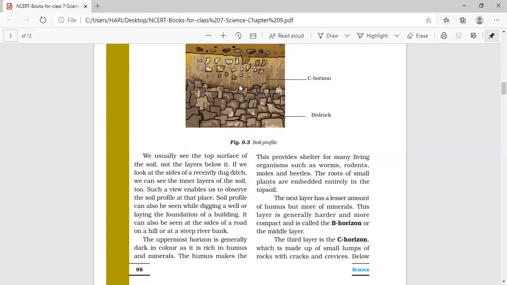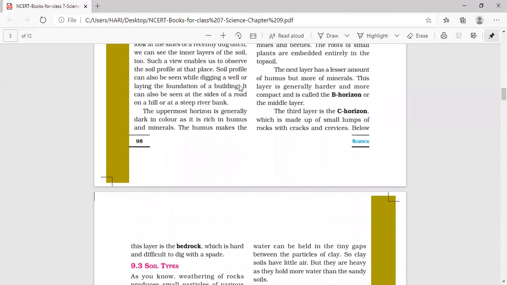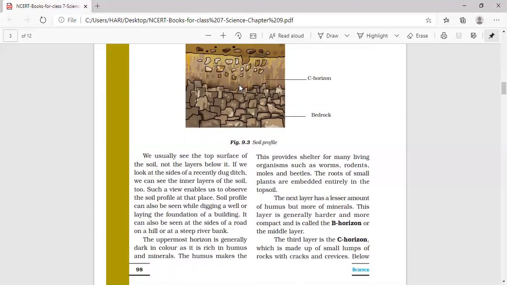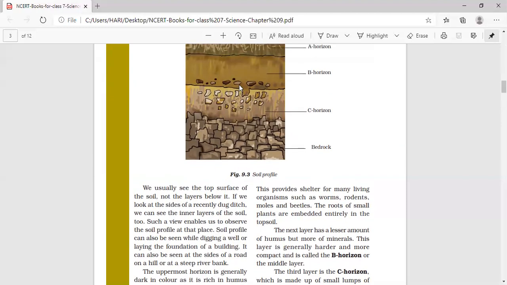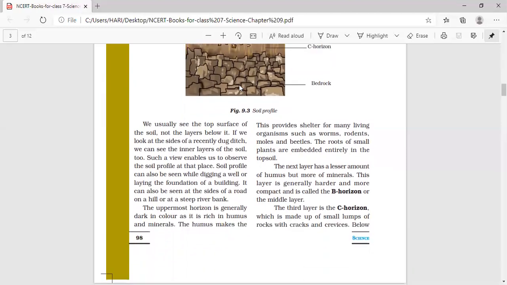So first A horizon, below A horizon, there is B horizon and below the B horizon is the C horizon, which is mainly formed of rocks containing cracks and crevices. Now, below this C horizon is the bedrock, which is hard and difficult to dig with a spade. Show the figure. This is C horizon. Now below the C horizon, you can see the bedrock, which is entirely formed of rocks.